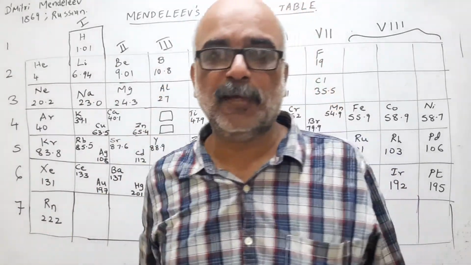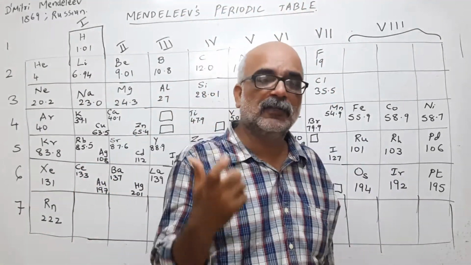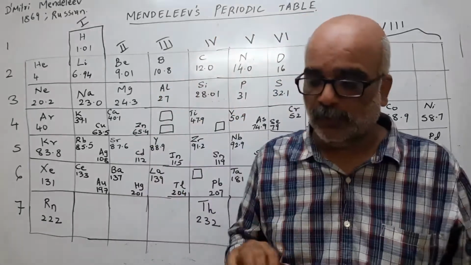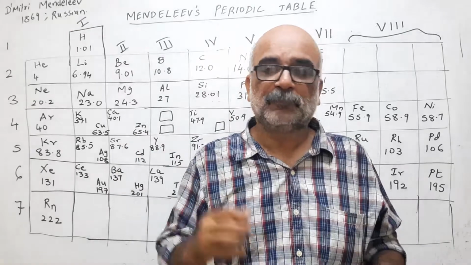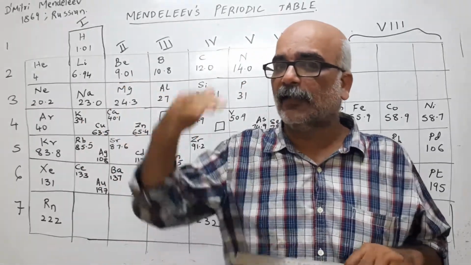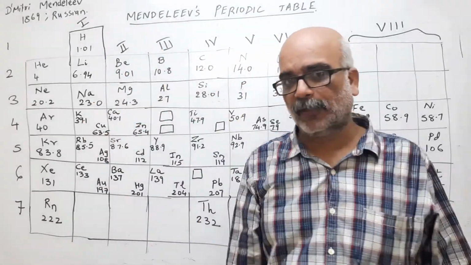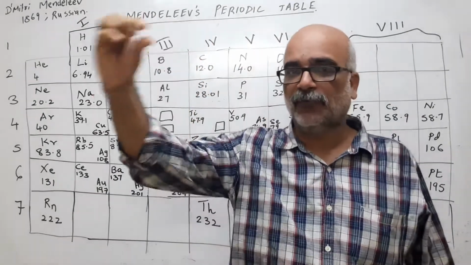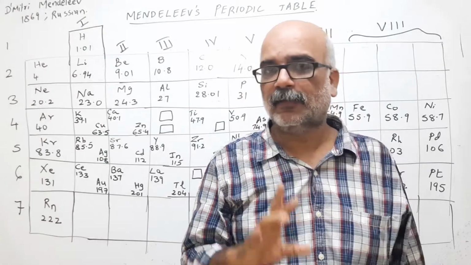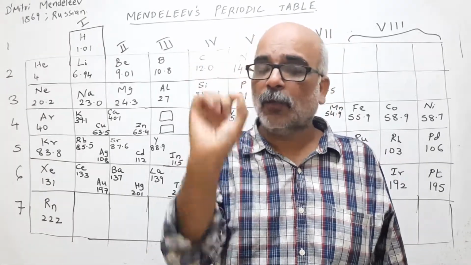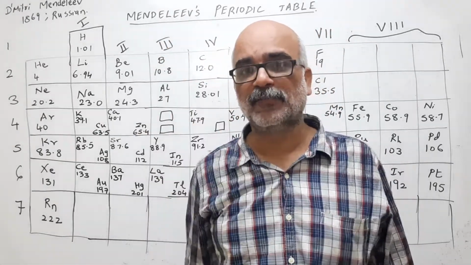What do I mean by the word periodic here? Periodic means after a certain interval of time. Now when I say a certain interval, what do I mean? Earlier Newlands said that the first and the eighth element will have similar properties. So it was a fixed number. The first and the eighth will resemble or have similar properties. But Mendeleev said this was not so. It is not compulsory that the first and the eighth should have similar properties.